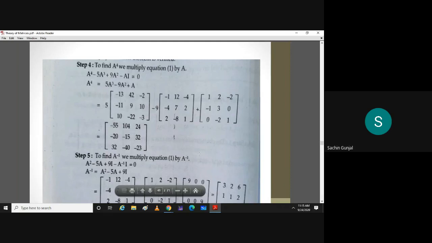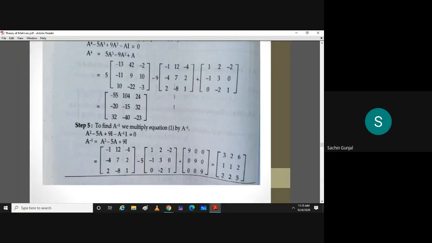All right. Now just substitute these values. A square and A are with you. Put it here and do this calculation, simply addition and subtraction of matrices. You will get A inverse as 3, 2, 6, 1, 1, 2 and 2, 2, 5. Any doubt in Cayley-Hamilton theorem? One minute, sir. Yeah.